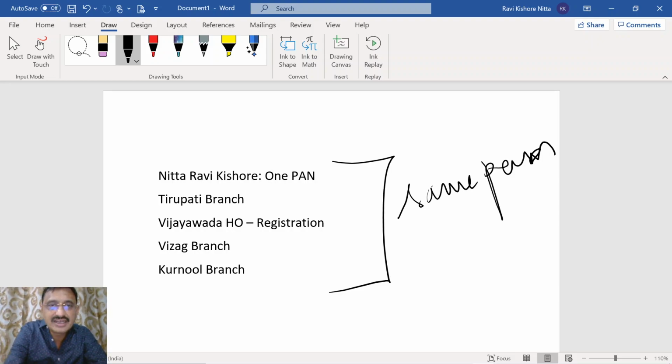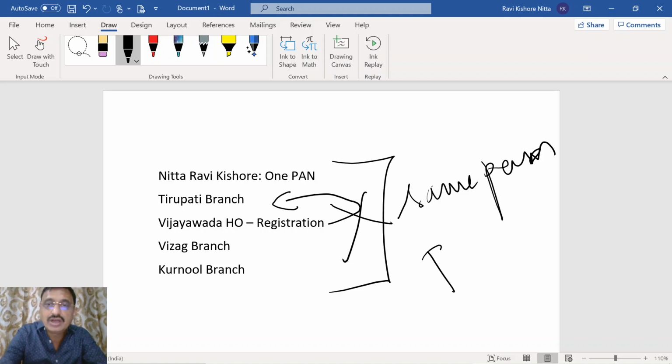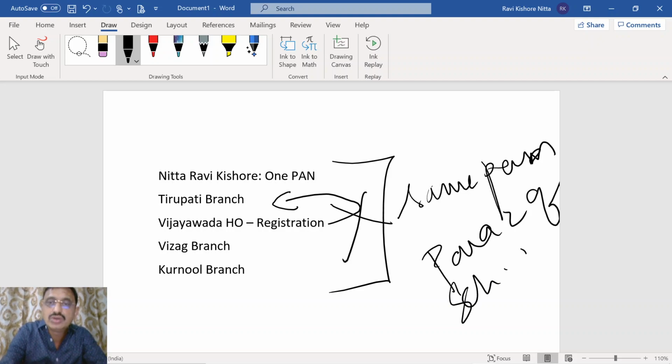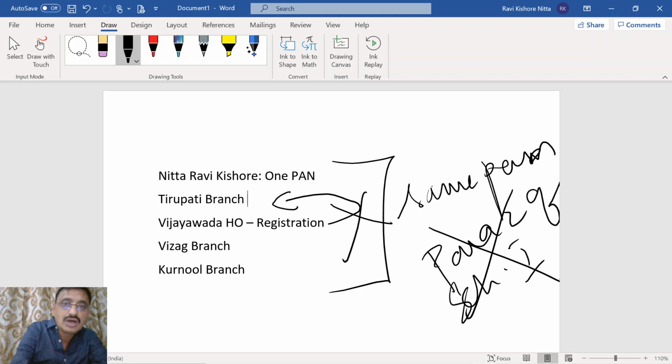So if my head office supplies service to my Tirupati branch, it can't be treated as supply, though there is no consideration. It will not fall under para 2 of schedule 1, because all four have a common registration, being in the same state.